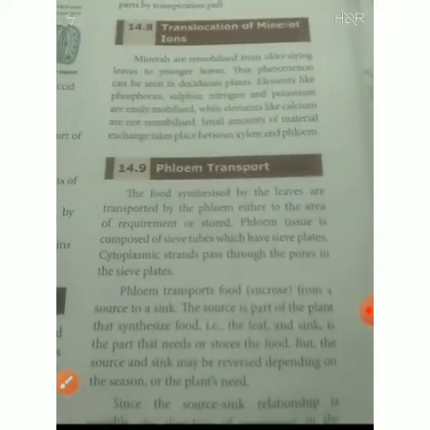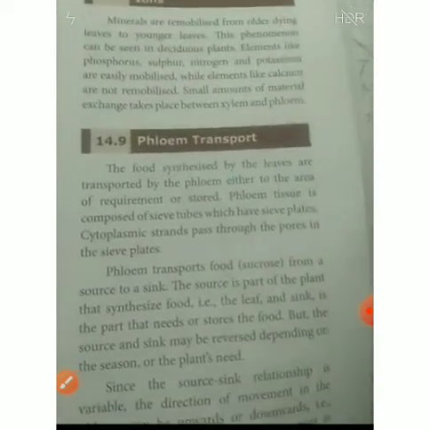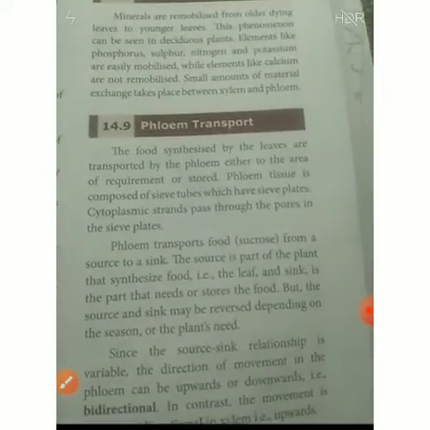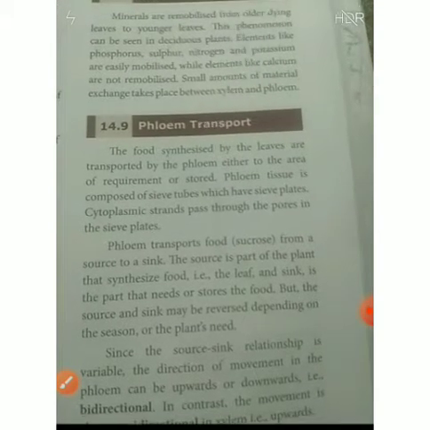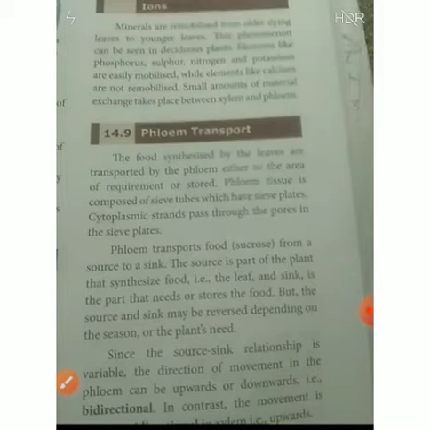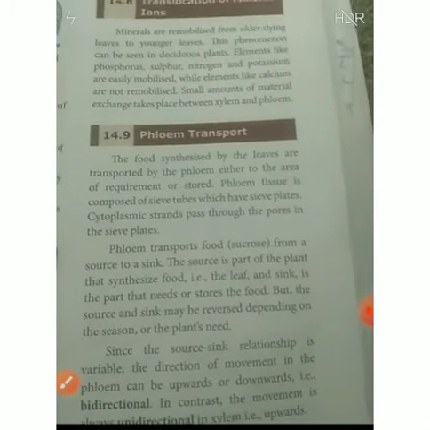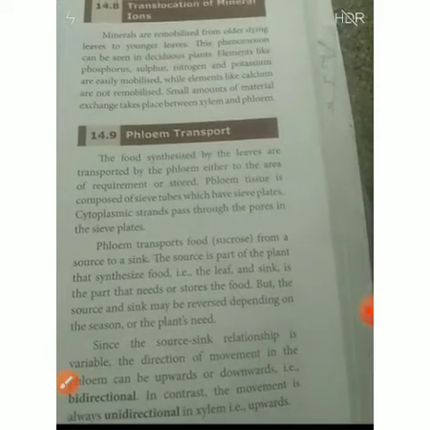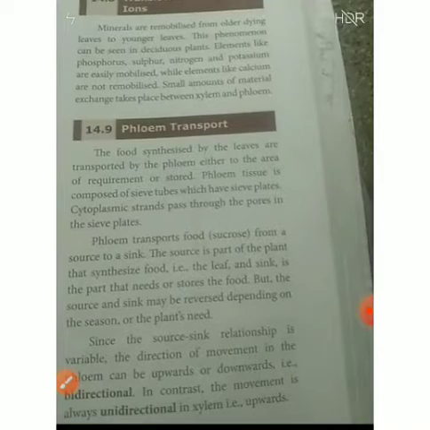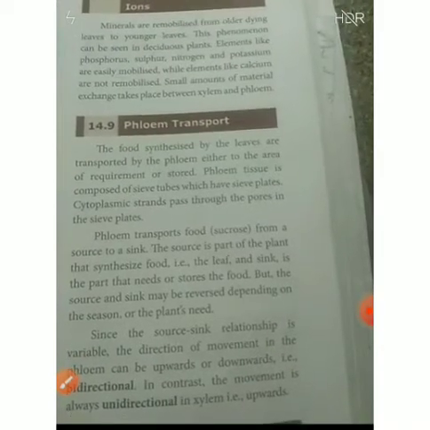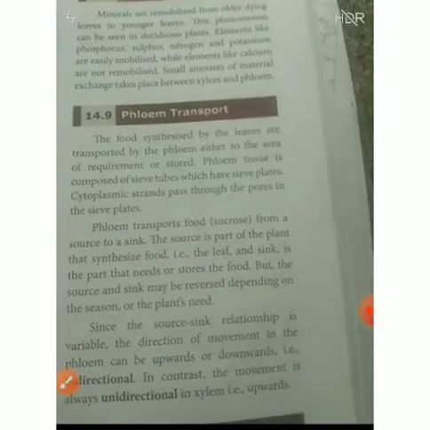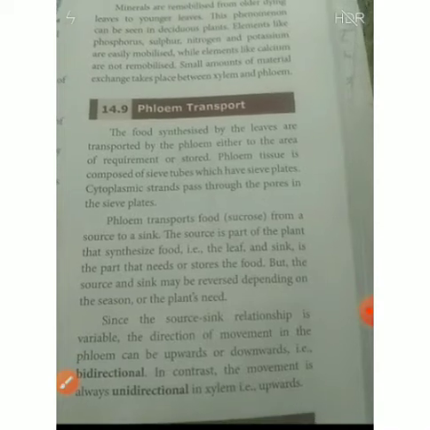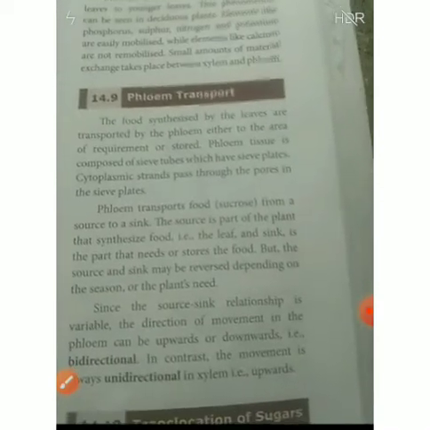Next we go to phloem. The food is synthesized in the leaves, and this food material, that means energy, will be transported through the phloem. The phloem region is where the food material is stored. The phloem tissue is composed of sieve tubes, and these sieve tubes store the food materials. The cytoplasmic strands pass through the pores in the sieve plate. So the phloem transports food.